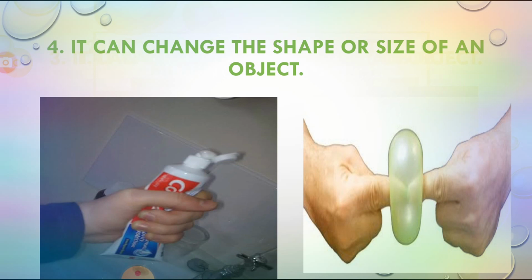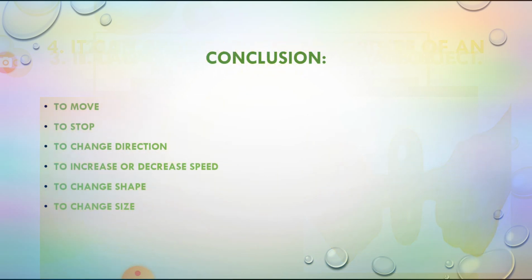After all this discussion, we come to the conclusion that an object cannot come into motion or come to rest, it cannot change its direction on its own, it cannot change its speed on its own, as well as its shape. It requires a force for producing all these effects. So, hopefully you all have understood all these effects because I have taken real life examples to make it clear to you.